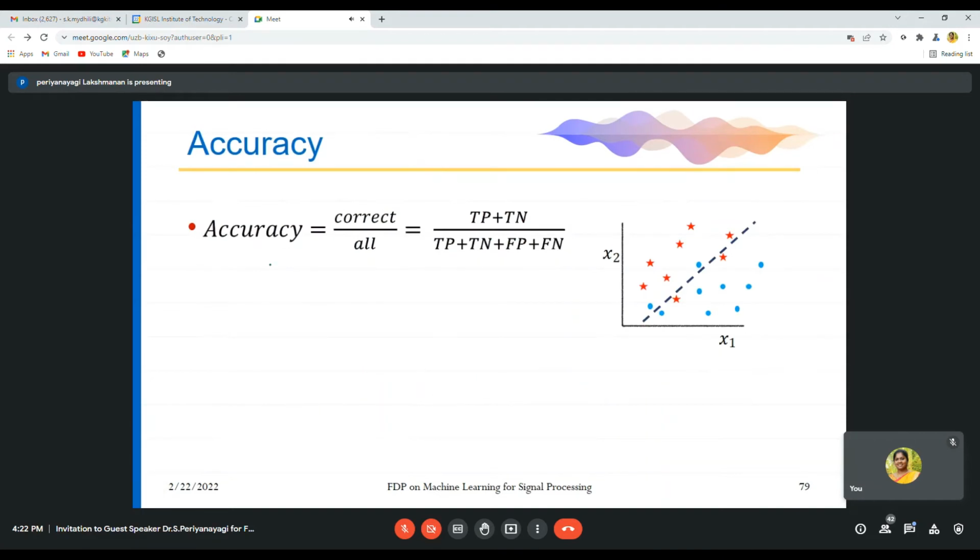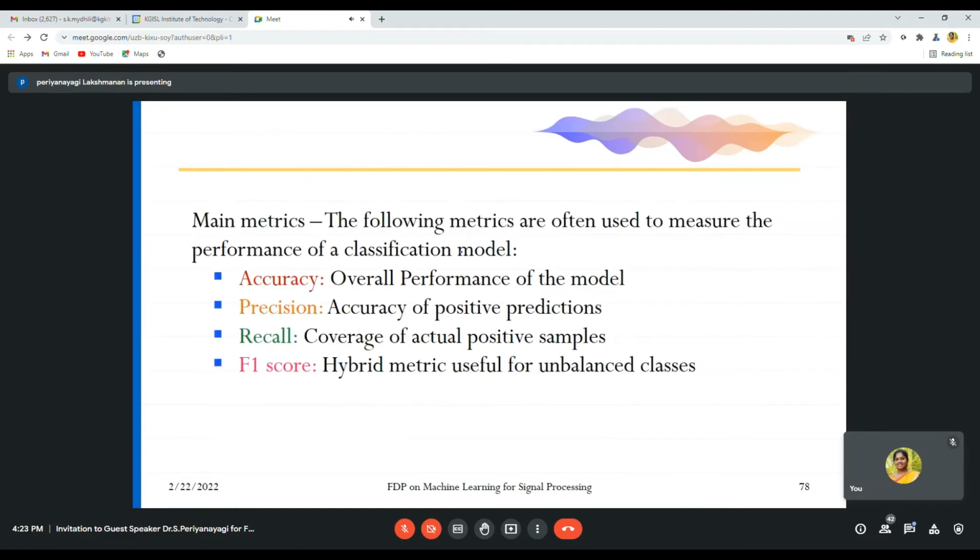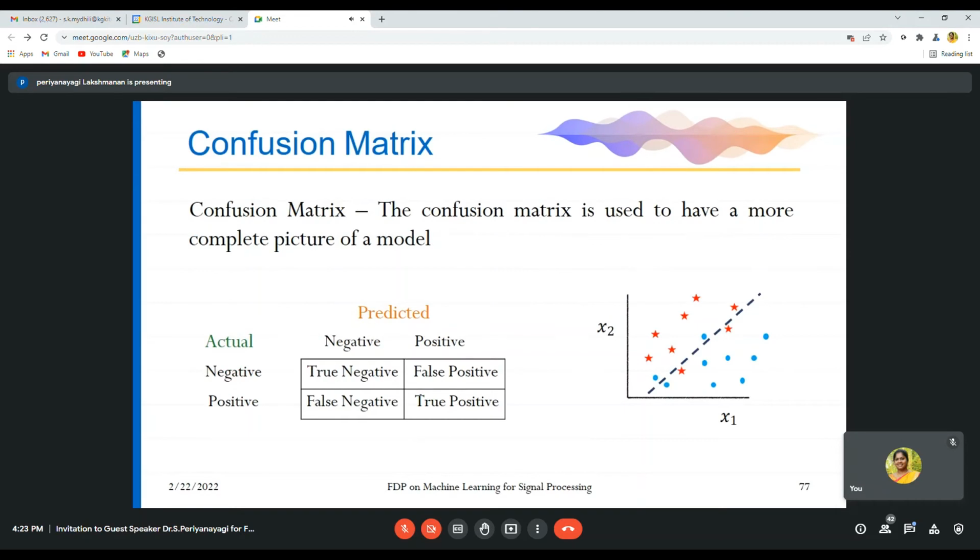What is meant by accuracy? Accuracy means correctly predicted data divided by the total number of samples. Out of total samples, the number you correctly predict gives the accuracy. That is true positive plus true negative. As I already told, in the confusion matrix you have true positive and true negative.